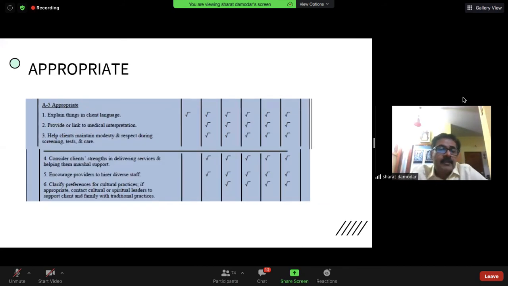The fifth component is, how appropriate is this treatment? Now, are you standing on your head and trying to do something great when somebody really doesn't care or doesn't believe in that? There are a lot of misconceptions, beliefs, which have to be broken down as a barrier to patient understanding. And there are some cultural differences. Are there issues where people think differently? Some people just say, we really don't want it, we just want to go straight away into palliative mode. So in that background, are you then trying to push some horrendous chemotherapy and make him more miserable than what he is? So there is a need to look at the appropriateness of therapy.